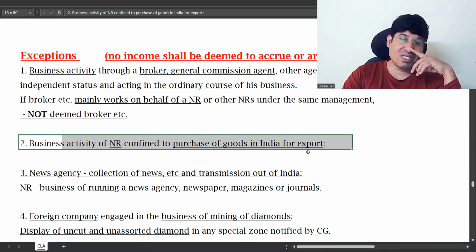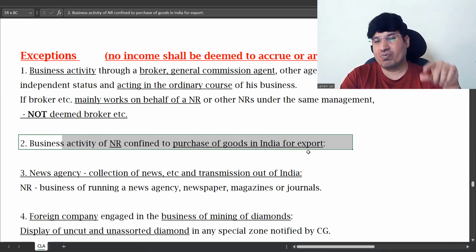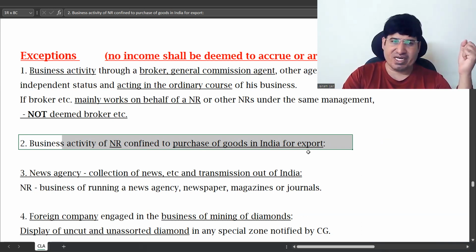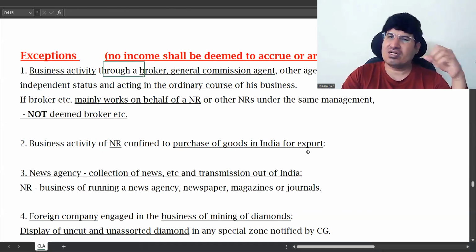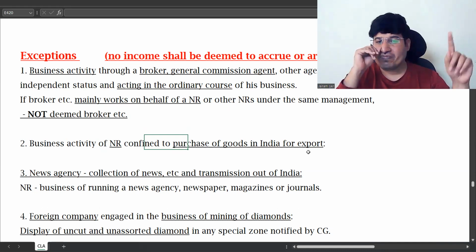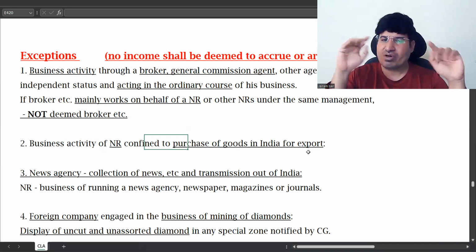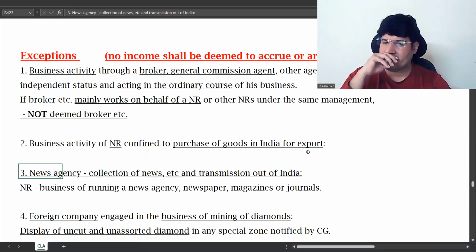It is not that because he's purchasing goods in India there is some connection here. Because for export, the government wants to exempt, they have exempted it. So what are the exceptions? One is broker, general commissioning agent; using their service is not business connection. If an NR is purchasing goods in India for export, no business connection. And then there are two more things, very simple.